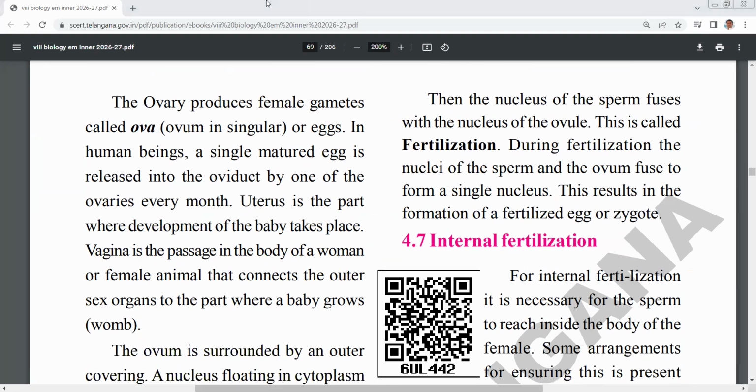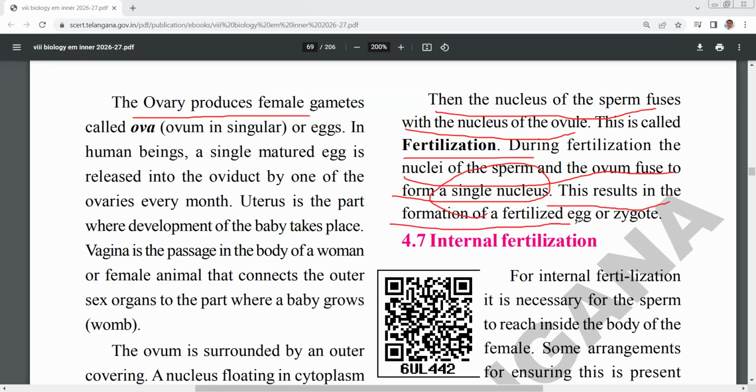After fertilization, the nucleus of the sperm fuses with the nucleus of the ovum. This is called fertilization. During fertilization, the nuclei of the sperm and the ovum fuse to form a single nucleus, and this results in the formation of a fertilized egg or zygote.